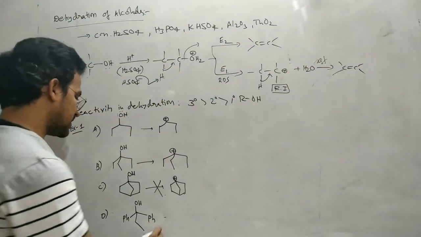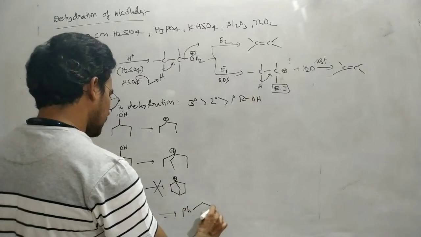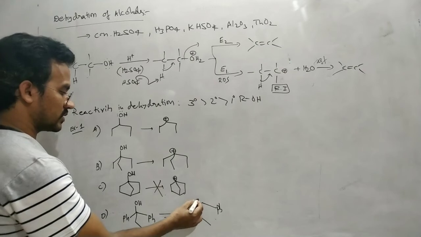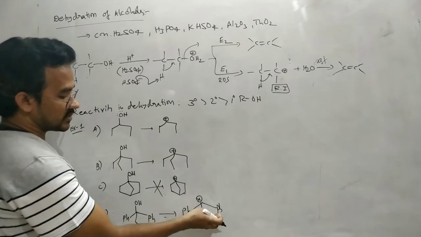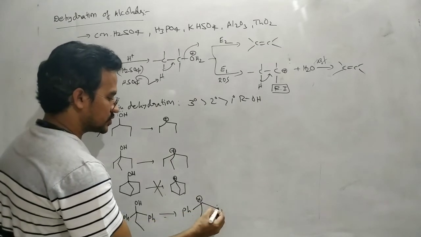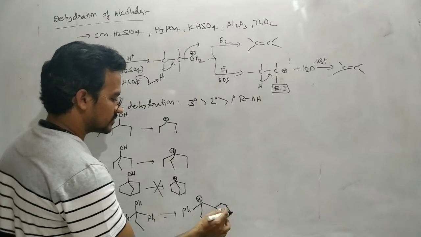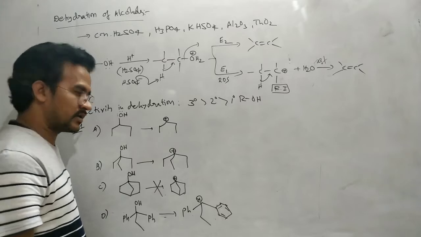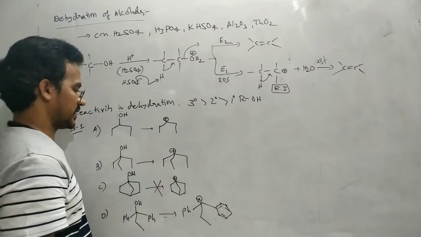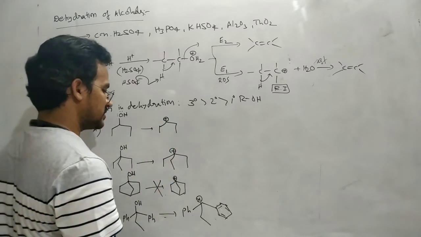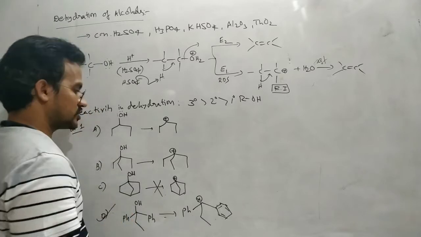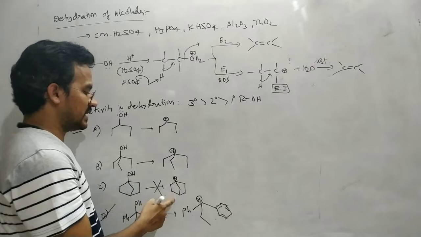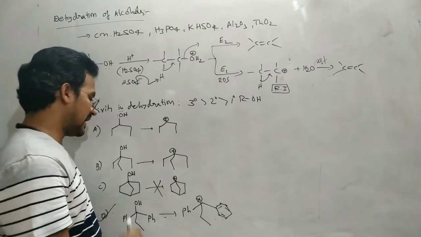And next, this is also a tertiary alcohol, but here after protonation and removal of the water molecule, this is the carbocation. This carbocation is stabilized by the phenyl rings, so there is a delocalization of electrons with the positive charge. So it is the most stable carbocation among all these carbocations. That's why this alcohol is readily dehydrated. So D is the most reactive. Next, B is the second most reactive compound, and third is A, and C is the least reactive compound. It is not involved in a dehydration process.